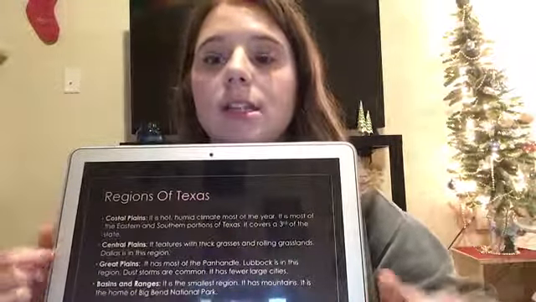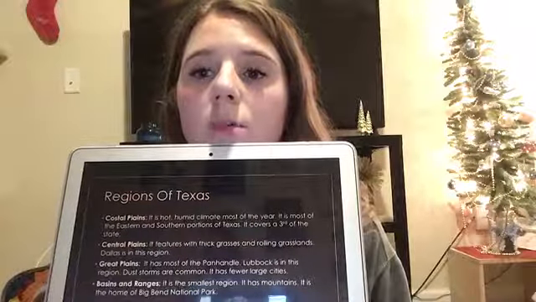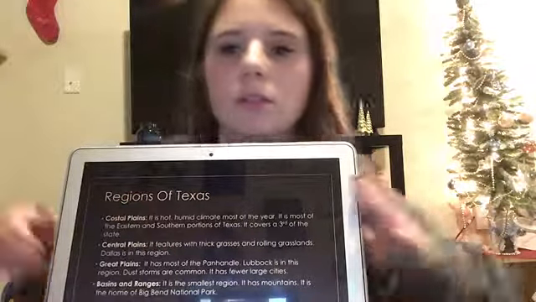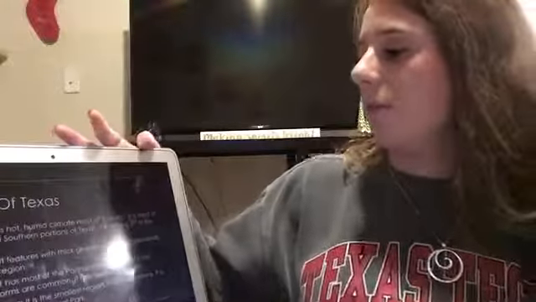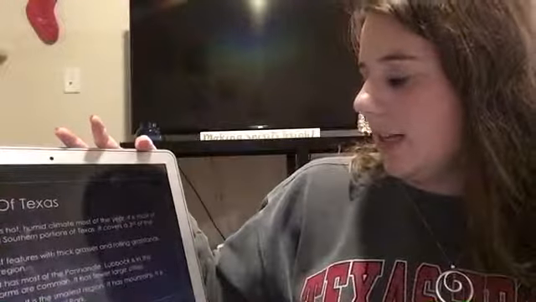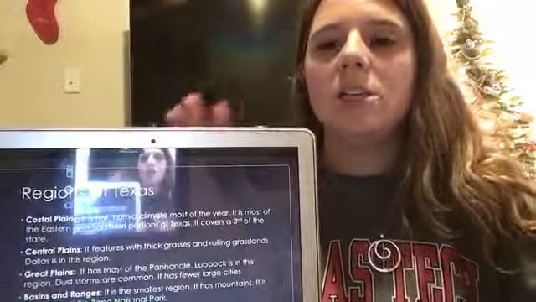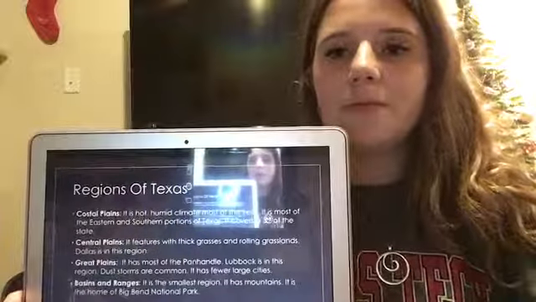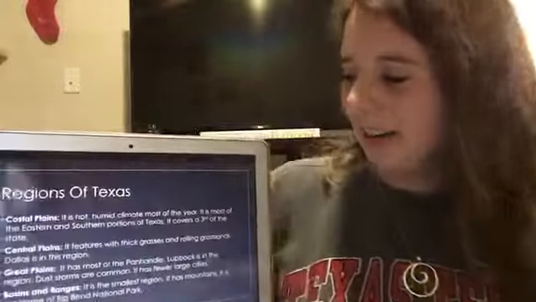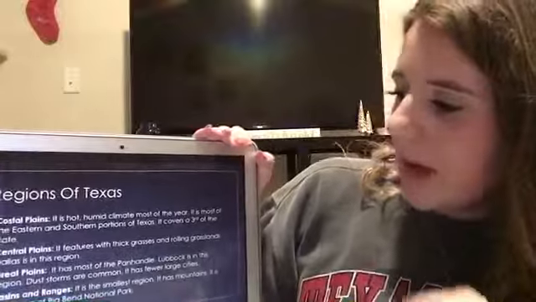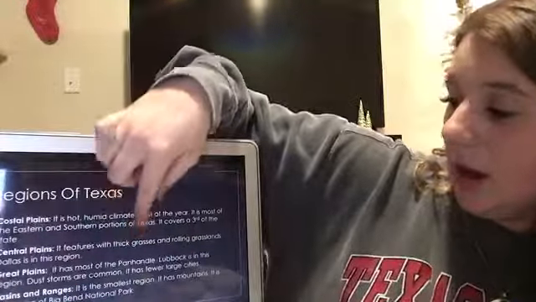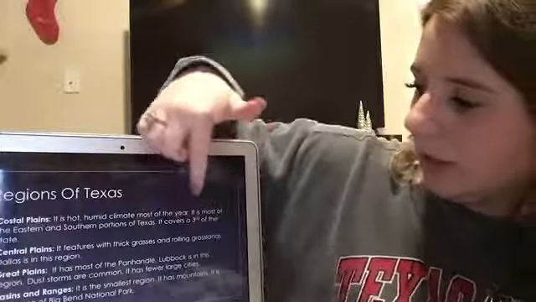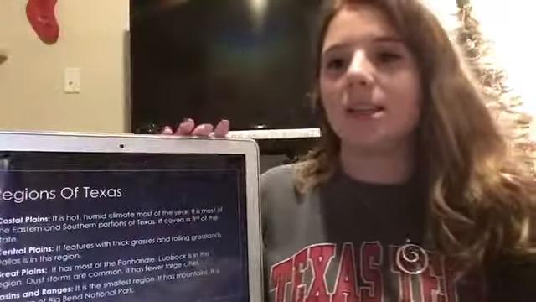So the Central Plains, it has a very humid climate for most of the year. It's mostly in the eastern and southern portions of Texas, and it covers 1/3 of the state. So is that going to be one of our biggest regions? Yeah, definitely. So it features thick grasses and rolling grasslands, and Dallas is in that region.